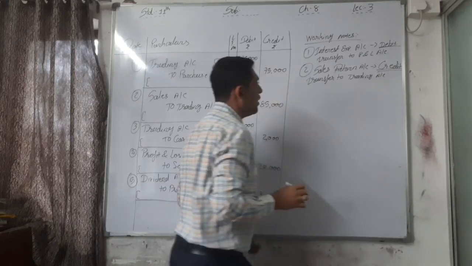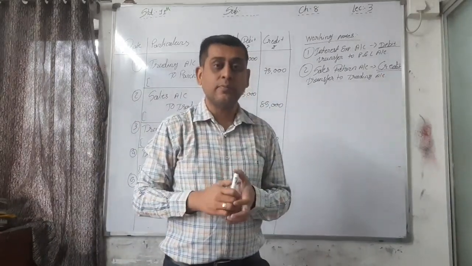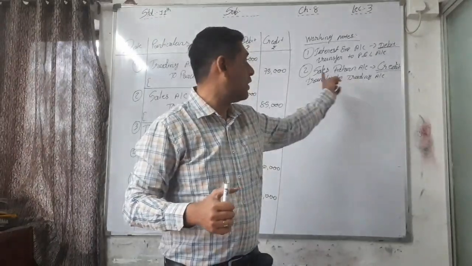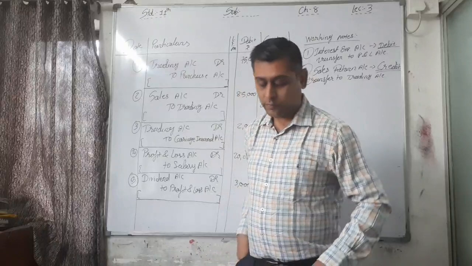So what is the entry here? See, this account has a credit balance, so we have to debit it. To close the account, we have to debit it. So sales return account debit to trading account. Write down the entry.